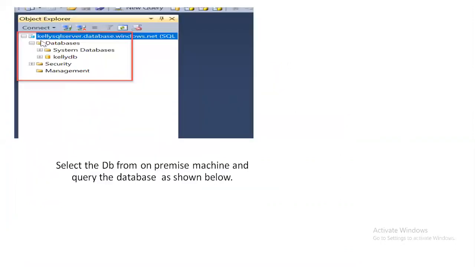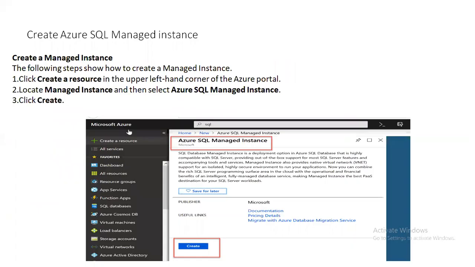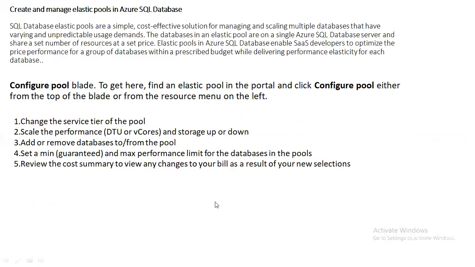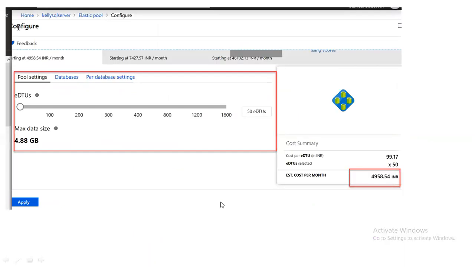Yeah, so you have to give them permission through the firewall. If somebody wants to access your SQL server, you have to note their IP address in that SQL server. And this is like the eDTUs, which I mentioned. When you go for the basic service, it is cheaper, but when you go for standard or premium service, the cost will increase, and it will show how much it is per month.